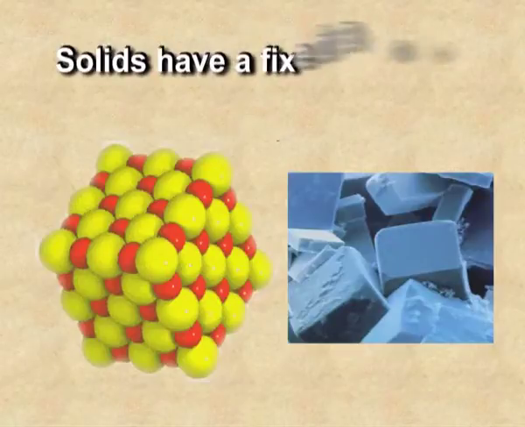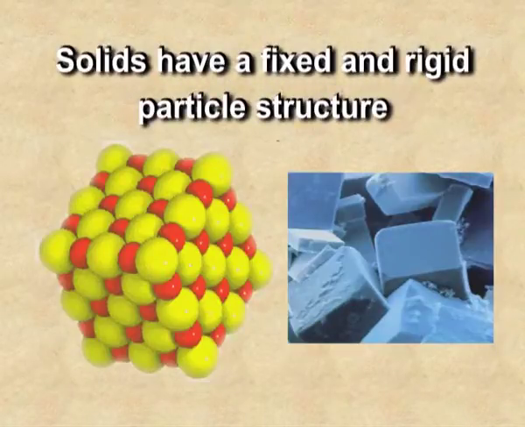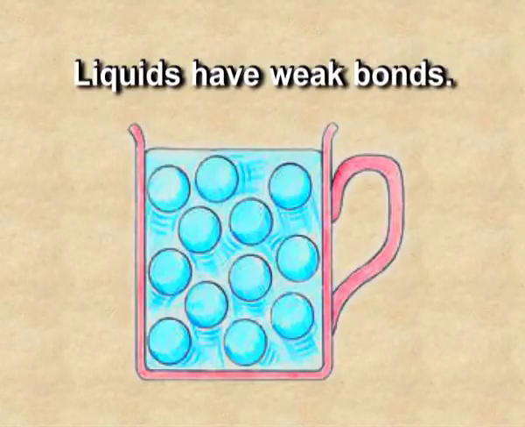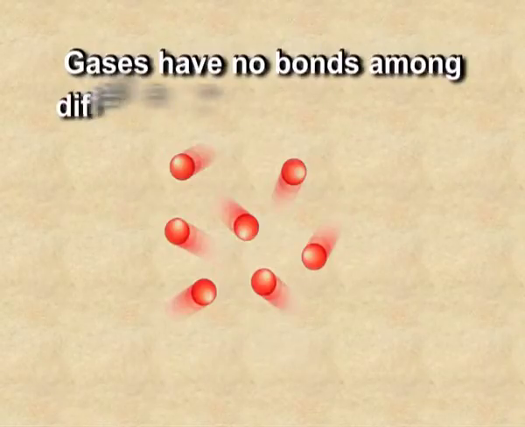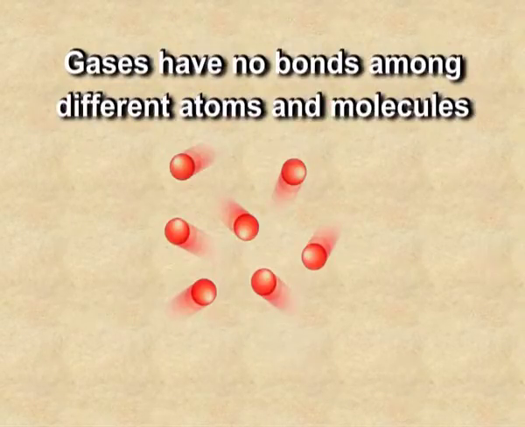Solids have a fixed and rigid particle structure. It is only because the constituent particles are very closely packed. Liquids have weak bonds and the molecules are free to move. Gases have no bonds among different atoms and molecules. Liquids and gases can take the shape of any container. In the liquid state, the molecules are not closely packed as compared to the solid and they can move freely. But liquids have a fixed volume and they can take the shape of any container.